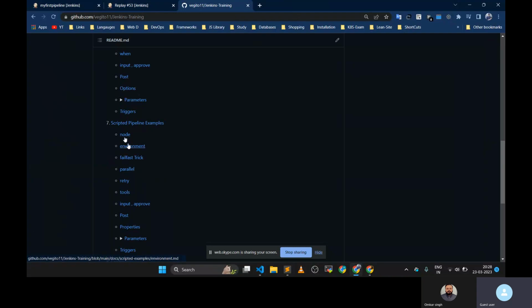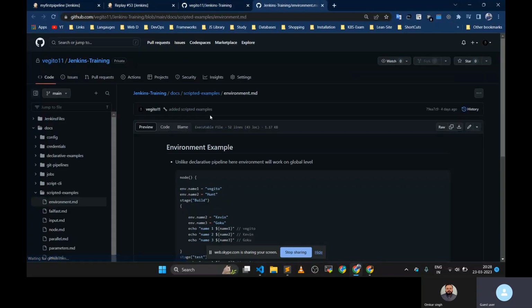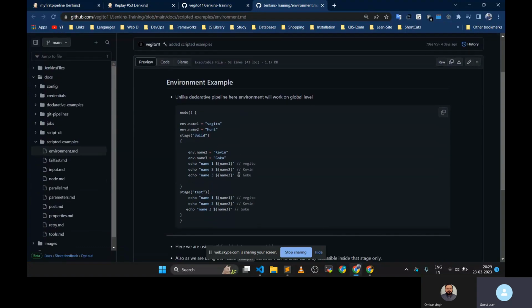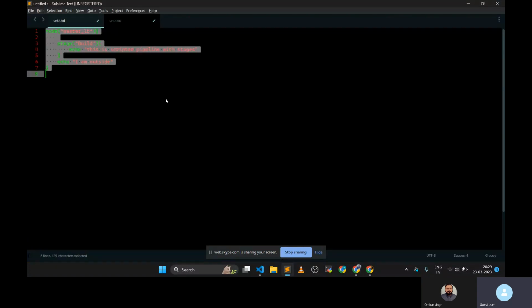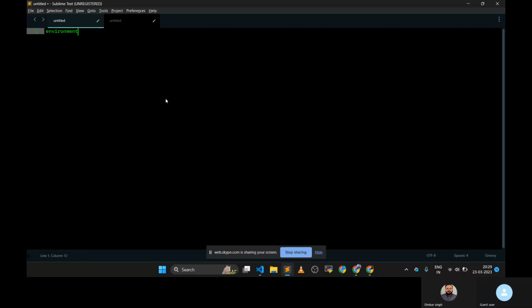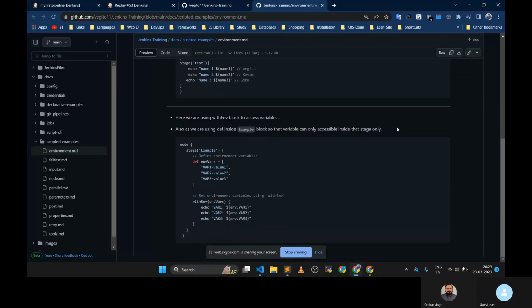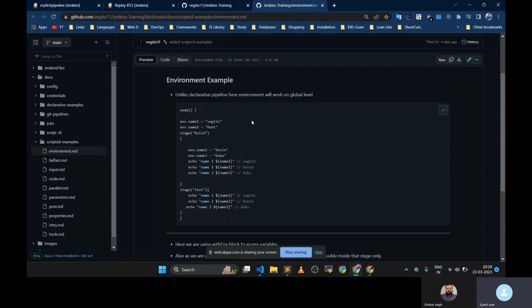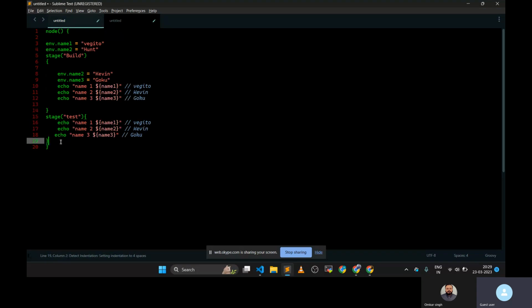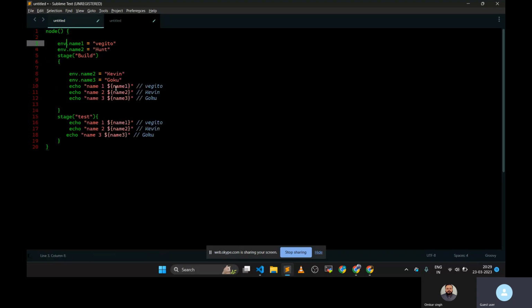Let's move toward the environment. In the declarative one, we saw we have to mention an environment block, and then mention some variables. But here the syntax is totally different. Here we are prepending environment dot and then the variable name. If you give it like this, then it will be an environment variable.